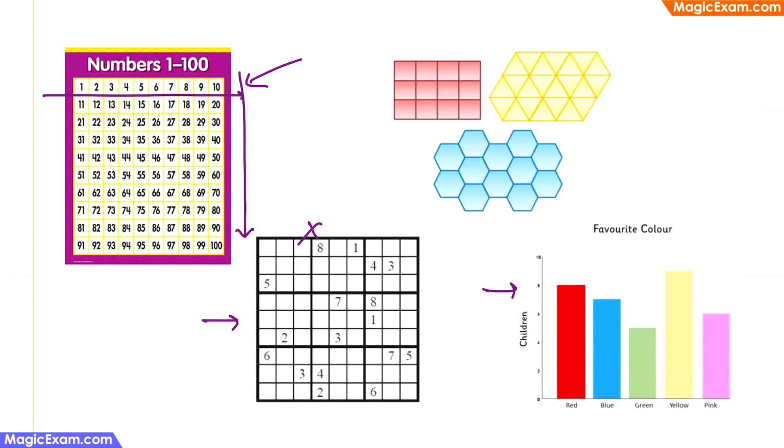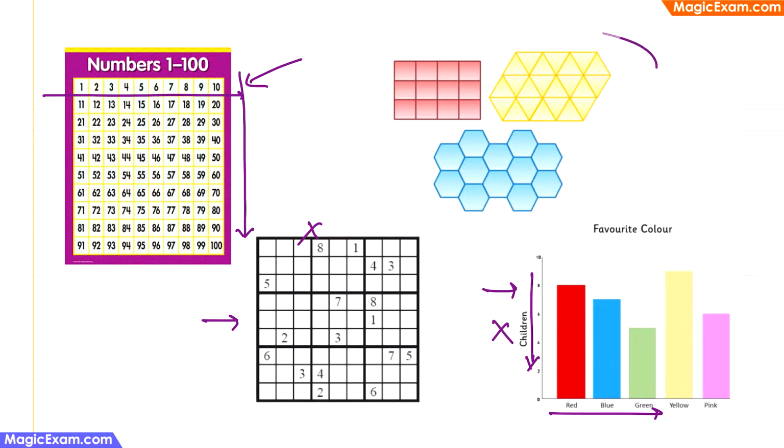Bar charts are good for helping you represent numbers in the form of pictures. And you can represent the same number in different types of bar charts depending on what kind of scales you use on the x and y axis. Therefore, this is not specifically helpful in spatial reasoning. So this also can be discarded.